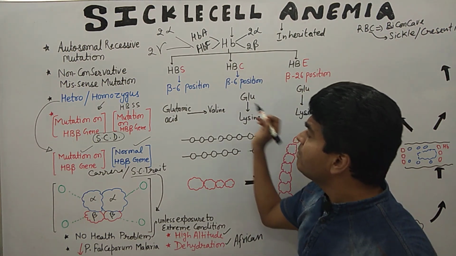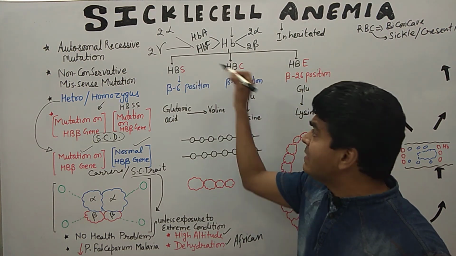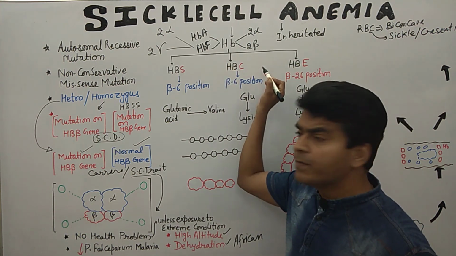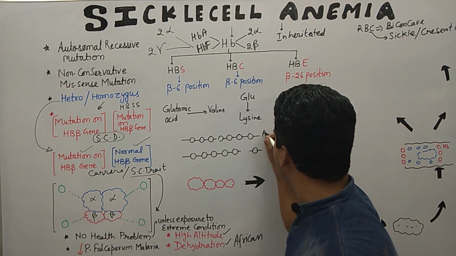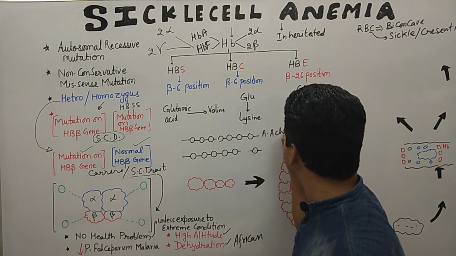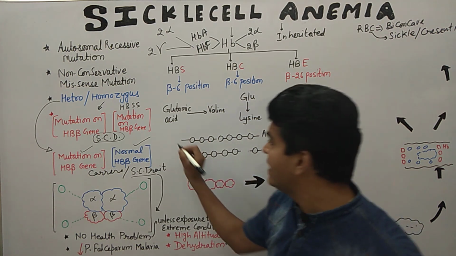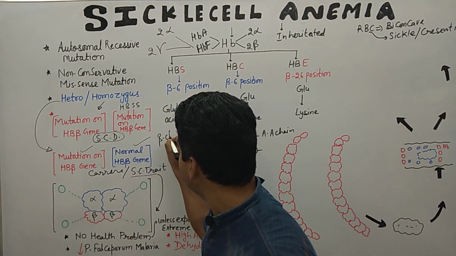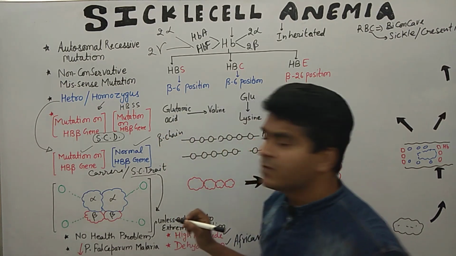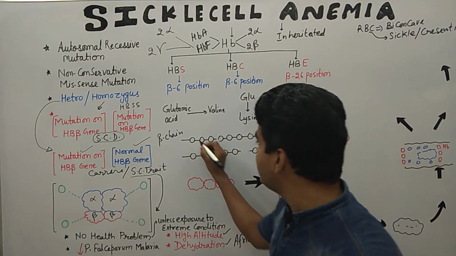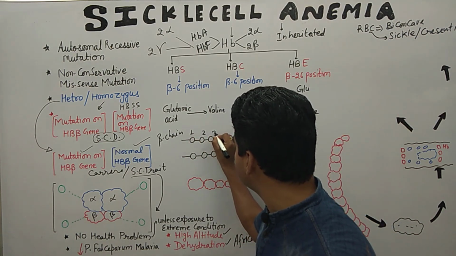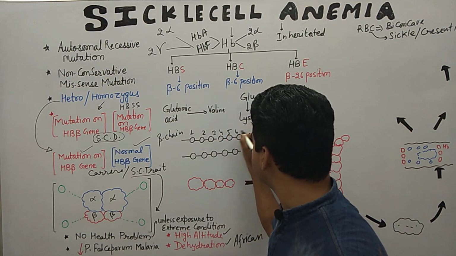So what happened in the hemoglobin? In all of these types of hemoglobin we have an amino acid chain, and this is the beta chain. There are so many amino acids. I am just writing 1, 2, 3, 4, 5, 6 and 7.